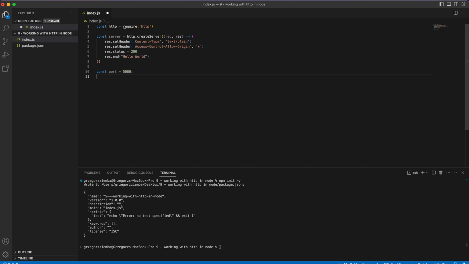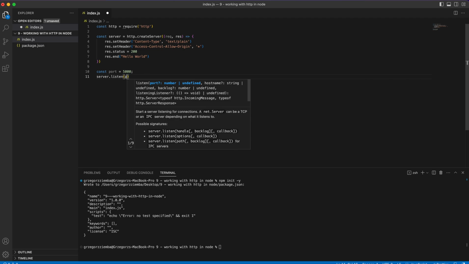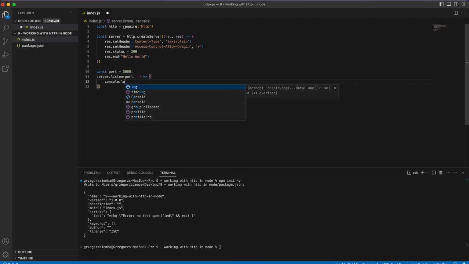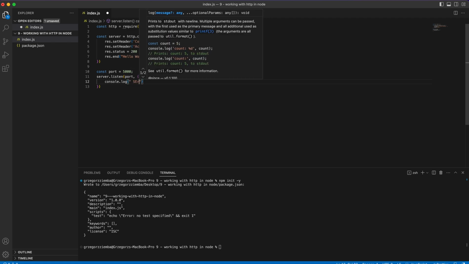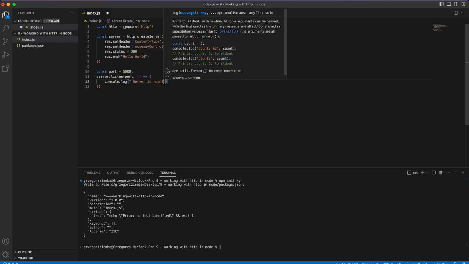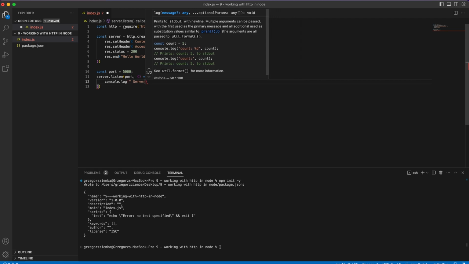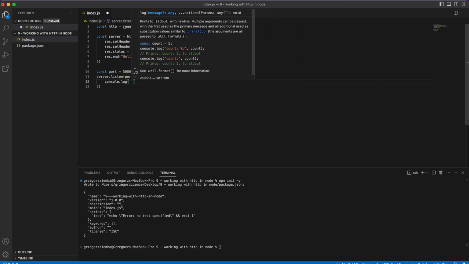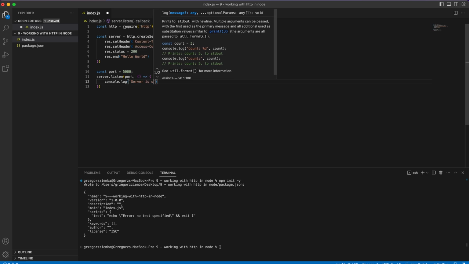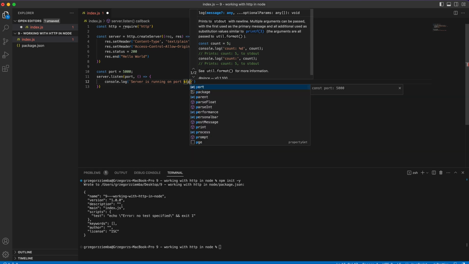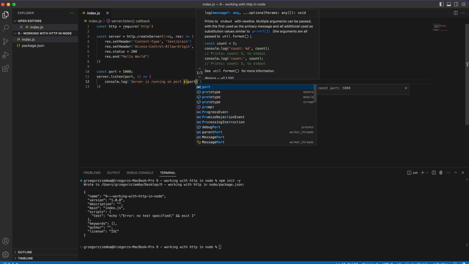And we need to create the server that will listen to the port, and we will just create console.log, server is running on port, and we can just use a template string, it will be easier. Server is running on port, and port will be assigned over here.